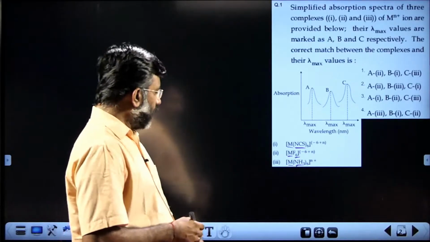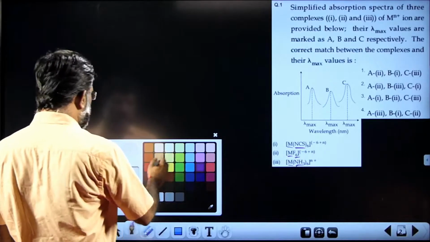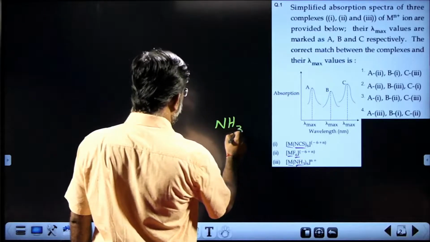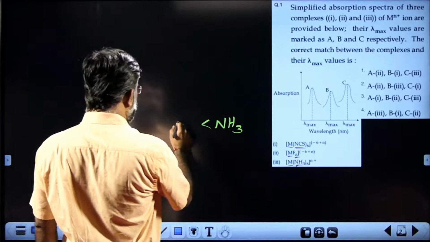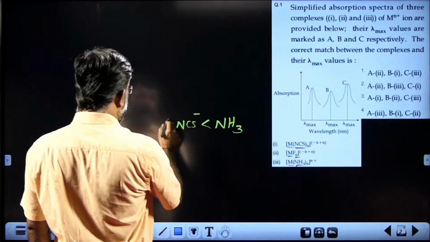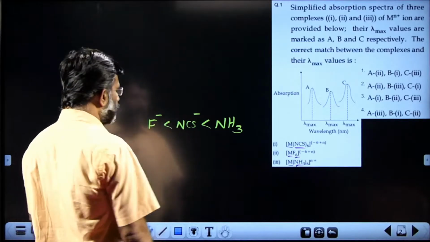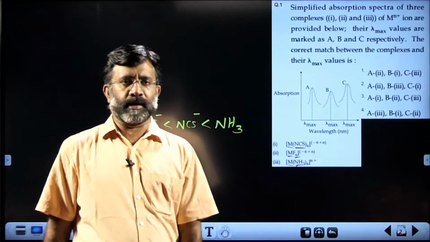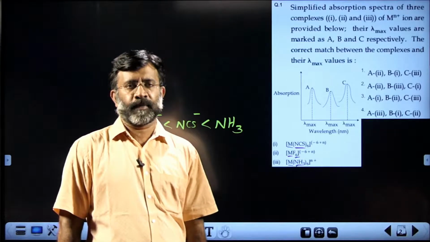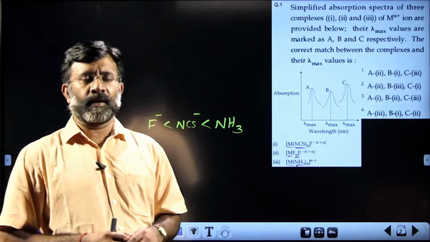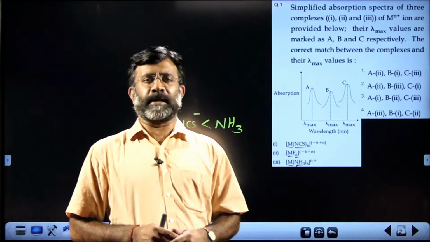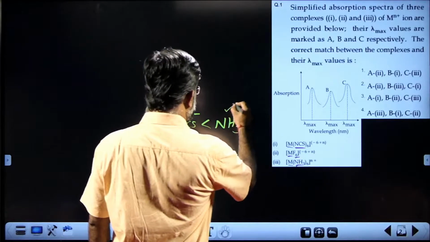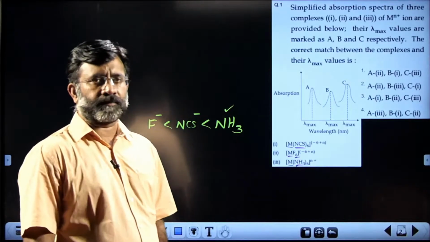As you must understand, the strength of the ligand comes in the order: ammonia is maximum, then NCS, and fluoride is minimum. So fluoride is a weak field ligand, while ammonia is a relatively stronger ligand. In case of a stronger ligand, the crystal field splitting will be larger.